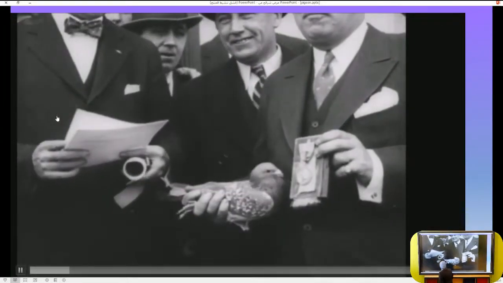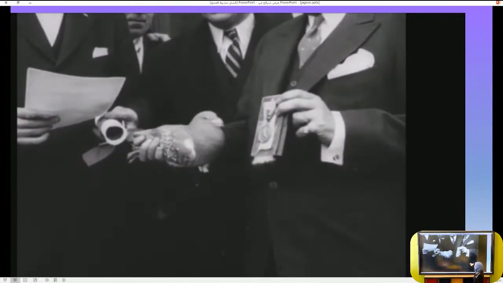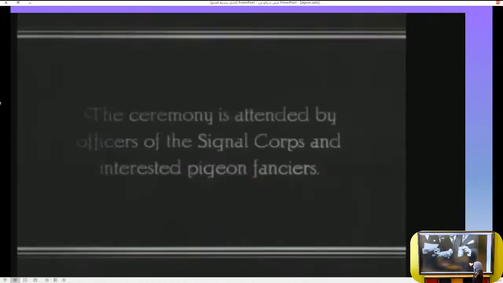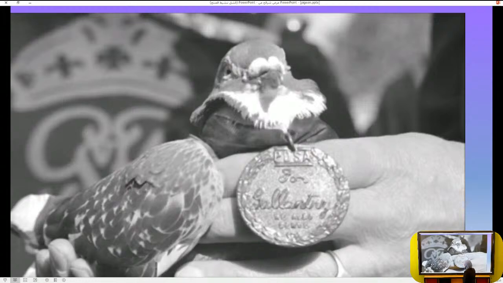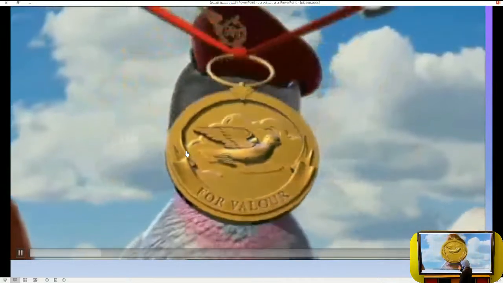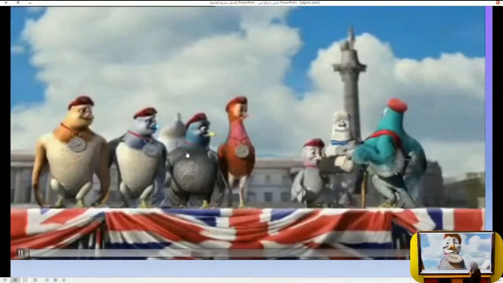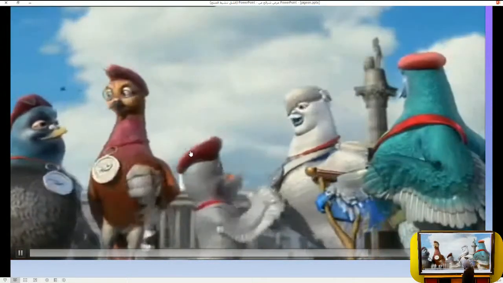In World War II, you can see that 32 Allied pigeons were awarded the Dickin Medal for Bravery, the animal equivalent of the Victoria Cross. I don't think the pigeon here is happy with that. Now, in fact, they produced a film about this story, a cartoon film, and it's called Valiant. Here, this is Valiant, the pigeon given the medal. It's very interesting if you like to watch it.